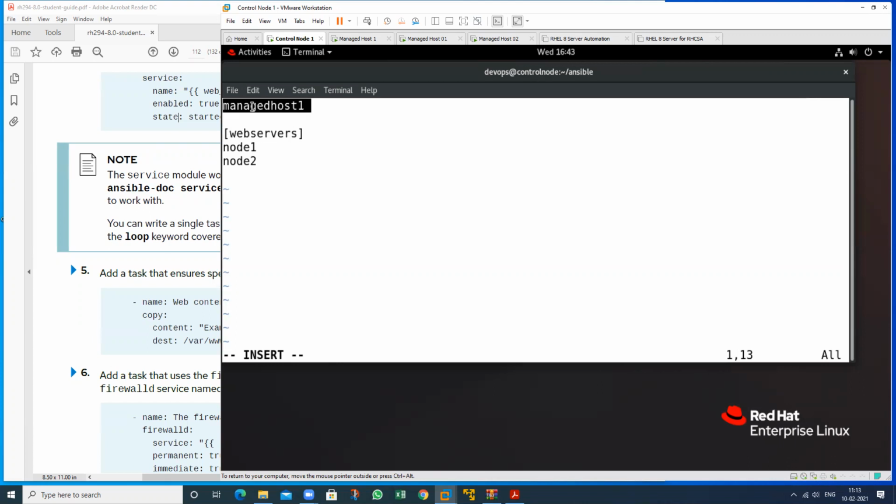If I want to perform the task on this machine, just write this particular name, because I just want to demonstrate on these two machines only. So I wrote here this particular group name. So this is my web server host group. These two machines are in this particular group. If I want to perform this task only on this particular machine, just write this particular name.